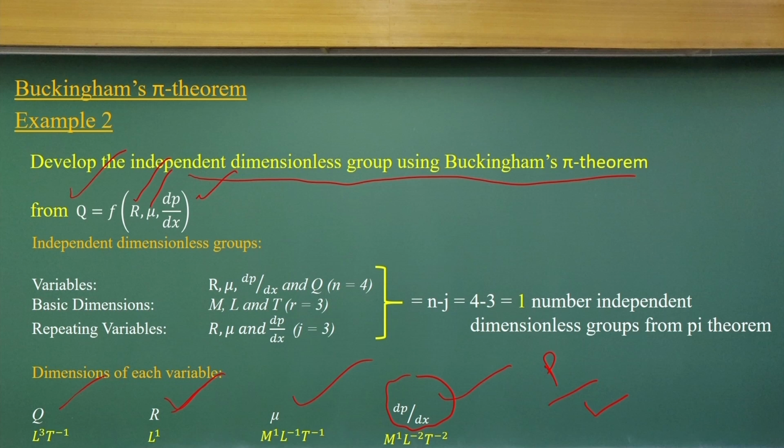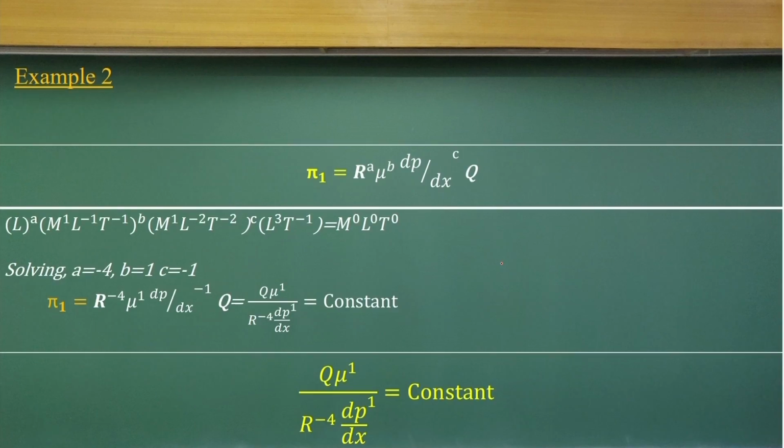So, once you know these dimensions, it will form one independent dimensionless group, and we follow the same concept. I am not going to repeat it here. Again you substitute the power exponents a, b, c, substitute these dimensional values and equate with the non-dimensional pi value. You will get the a, b, c values and finally the relationship between these four, which will make a non-dimensional group.